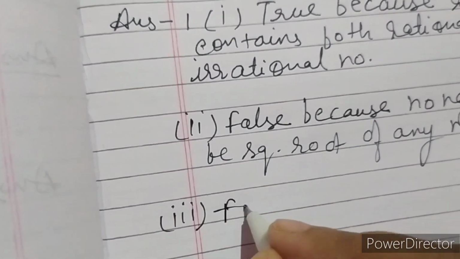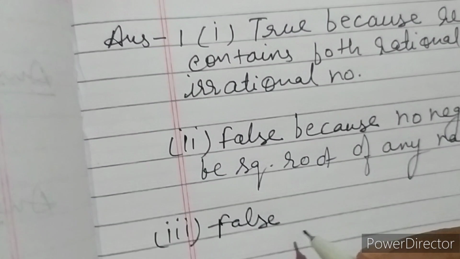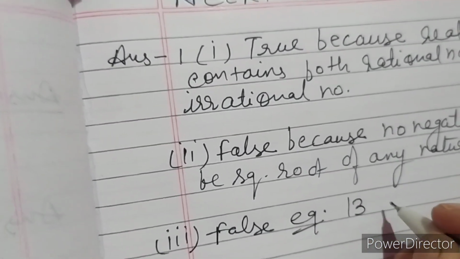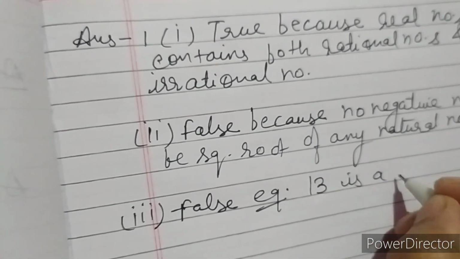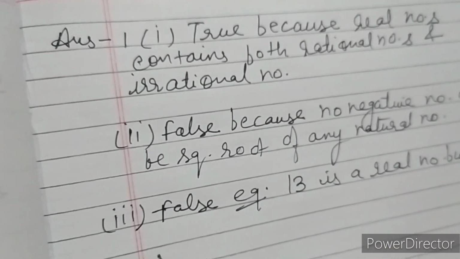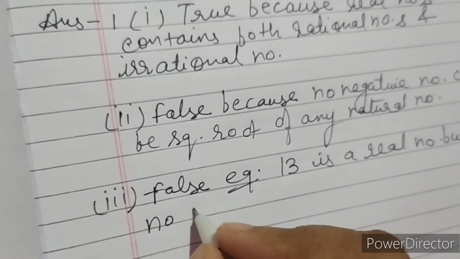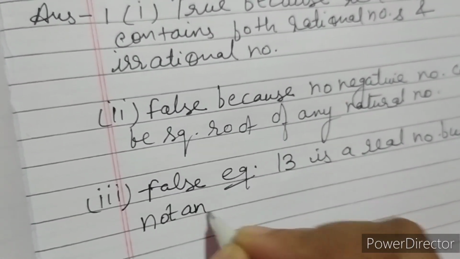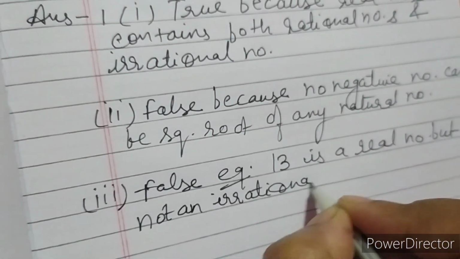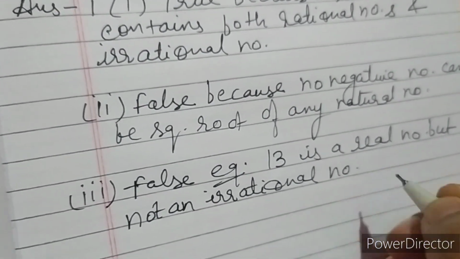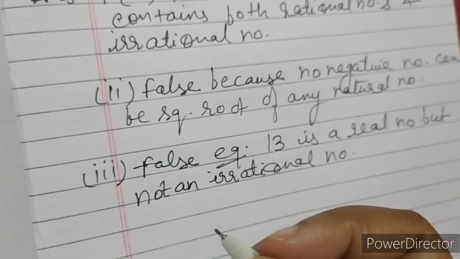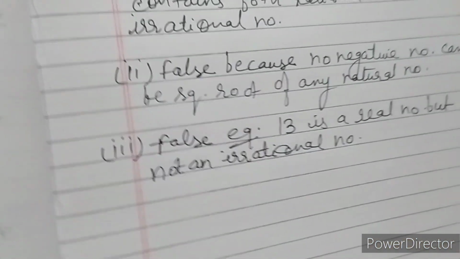So this is false, and you will write, for example, 13 is a real number but not an irrational number, because it is a rational number. But you can take any other examples also which is a real number but not an irrational number, or it may be an irrational number. Vice versa is also true.